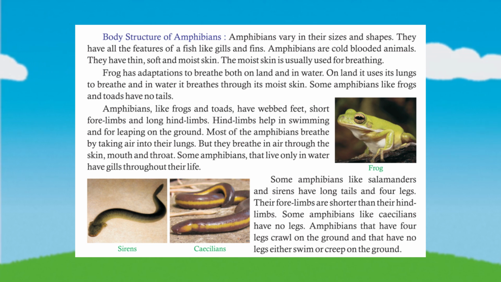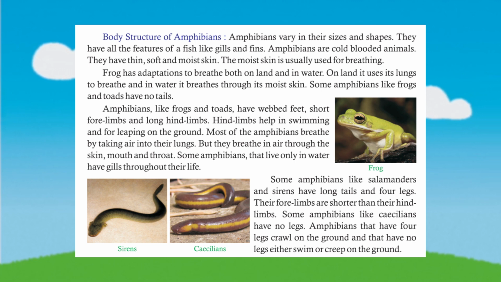Some amphibians like frogs and toads have no tails. Amphibians, like frogs and toads, have webbed feet, short forelimbs and long hind limbs. Hind limbs help in swimming and for leaping on the ground. Most of the amphibians breathe by taking air into their lungs. But they breathe in air through the skin, mouth and throat. Some amphibians that live only in water have gills throughout their life.